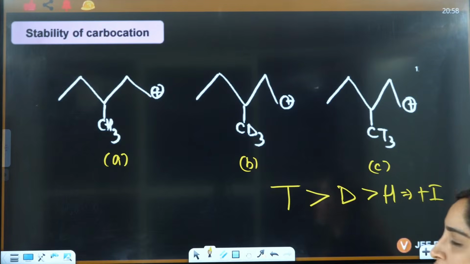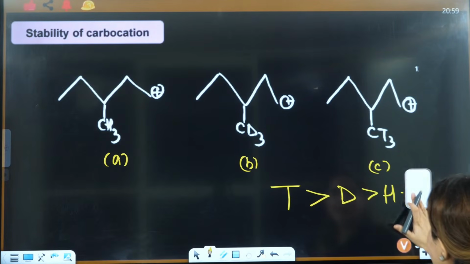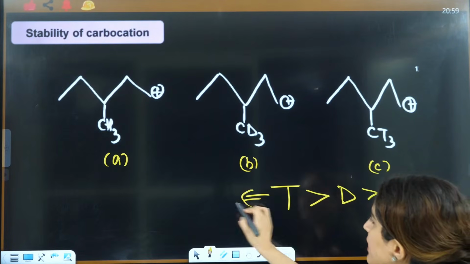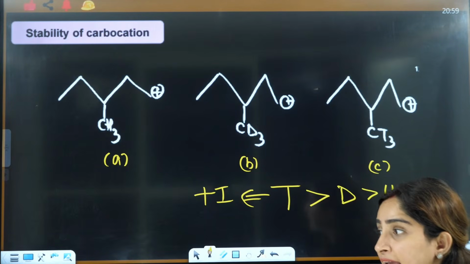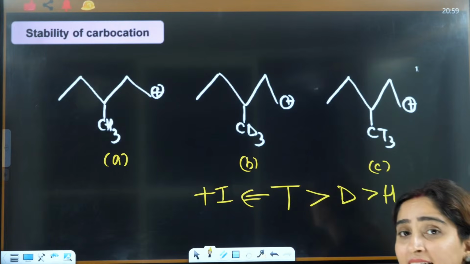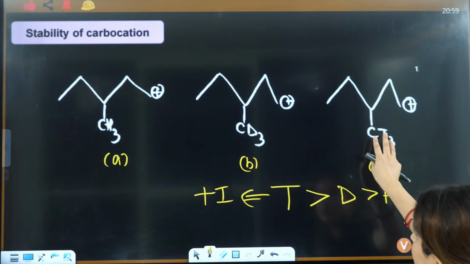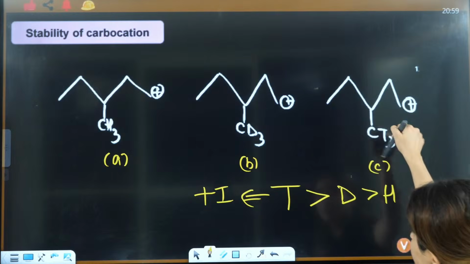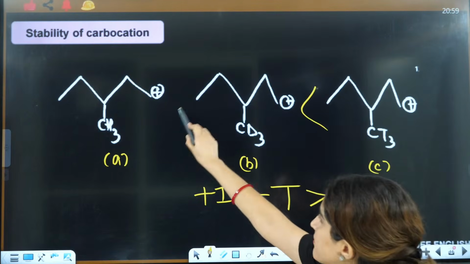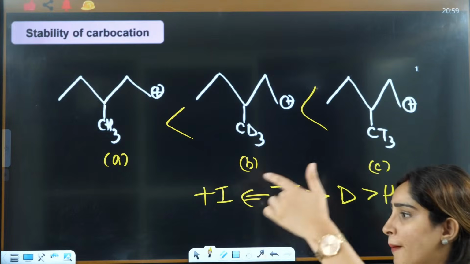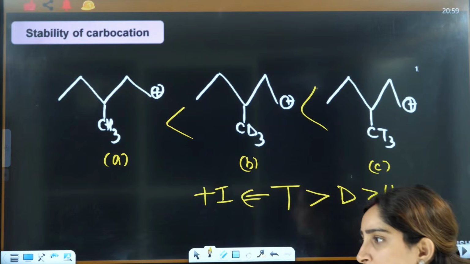If this is the order of plus I, and the distance is same, this will show maximum donation, so this will make it maximum stable. So CBA. Understood, everybody?